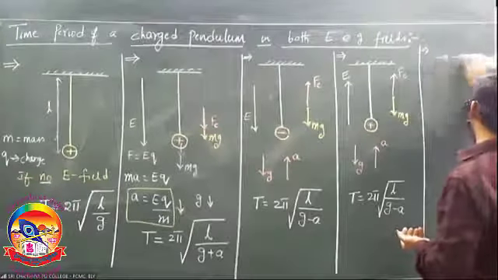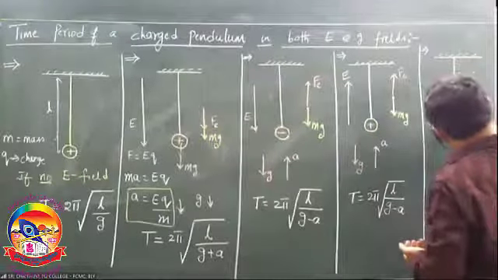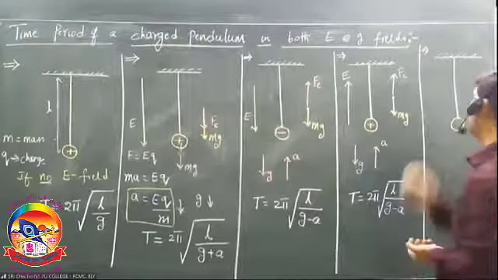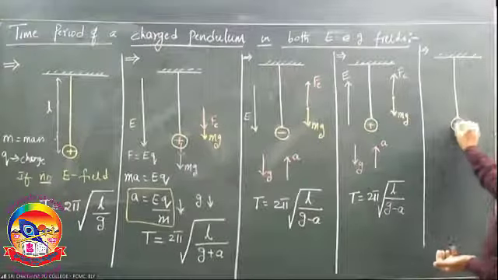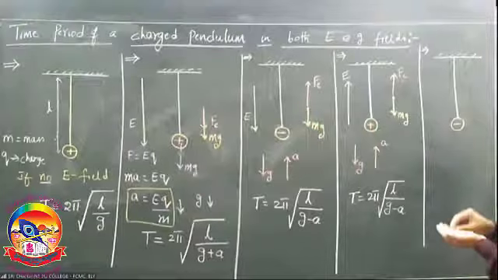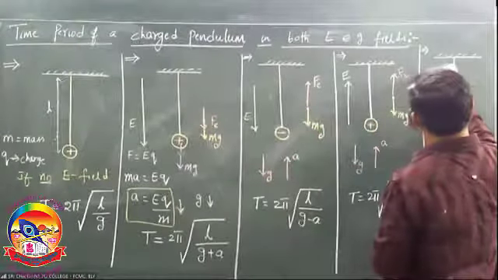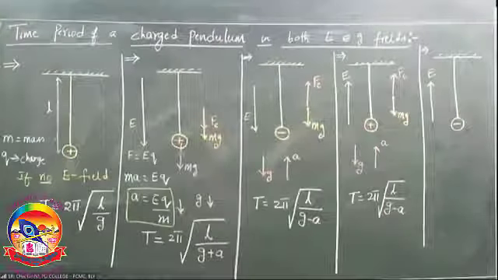Pendulum bob, negative charge, field upward, right? In this case, what is the time period?